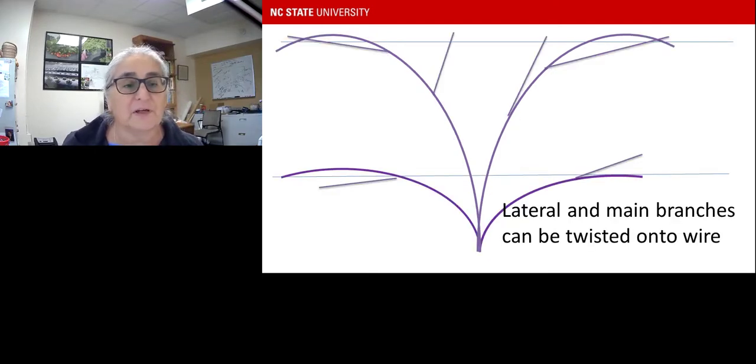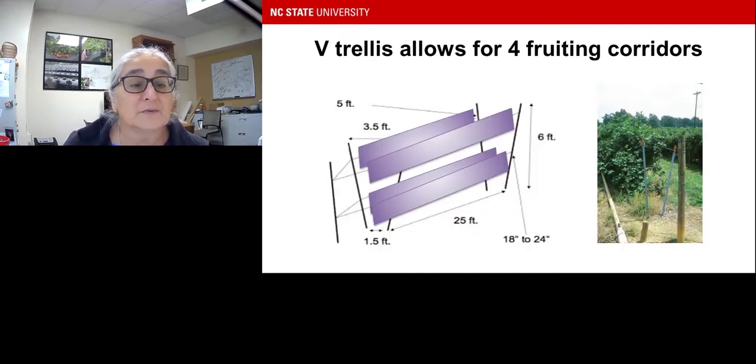So this would be a very schematic example of what that would look like on one side of the canopy. So you have the main canes with the fruiting laterals. And if they're long enough, you can go ahead and just wrap them around the canes, or you can tie them as well if they need extra support. But oftentimes there's enough that you just have to wrap them and you don't have to worry about tying them. So this will allow for 4 fruiting corridors. So this is the V trellis right here, and you can have the fruiting corridor on the top 2 wires and also the bottom 2 wires in this simple V trellis system.